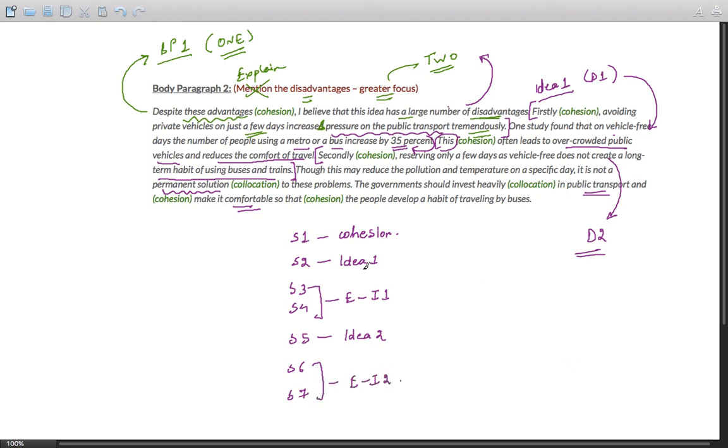Okay, so there is a specific structure that you need to follow to score higher bands. And remember, explanation means explanation. It's not another idea. Okay, so you should explain, elaborate on the idea. So you should have a broad picture under the idea and explain it in a specific manner. Let me repeat this again. Specific or precise manner in sentence number 3 and 4. So once you mention an idea, explain it sufficiently. So this was my take.